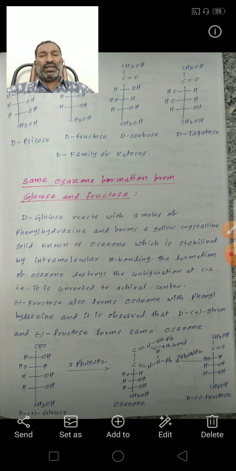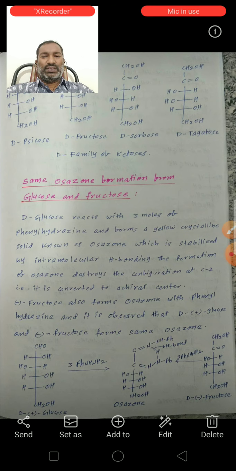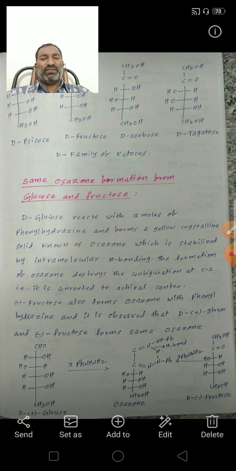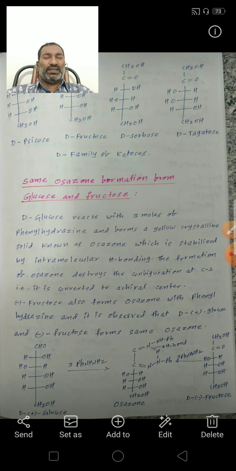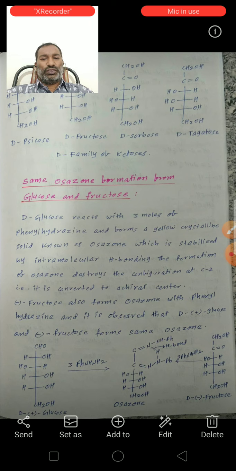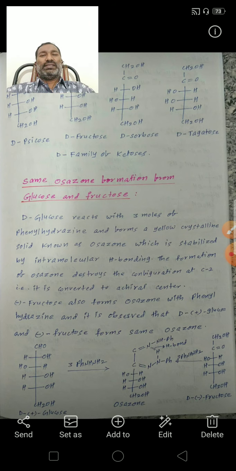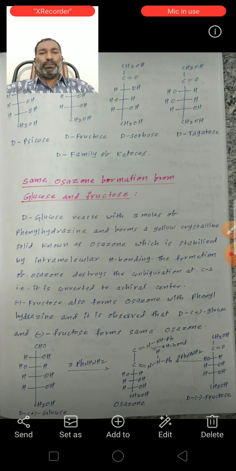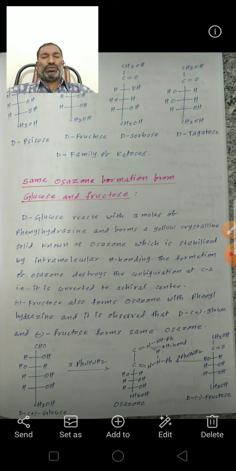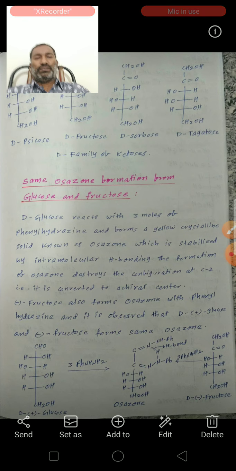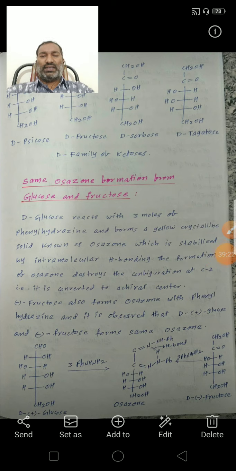The first mole of phenylhydrazine forms a hydrazone, the second mole converts the secondary alcohol to a keto functional group, and the third mole participates in the formation of the osazone. This osazone is stabilized by intramolecular hydrogen bonding in glucosazone as well as fructosazone.